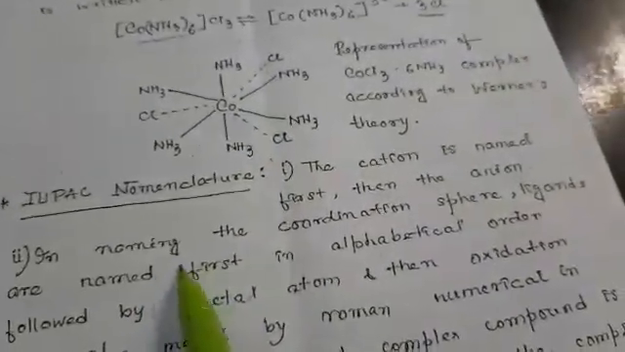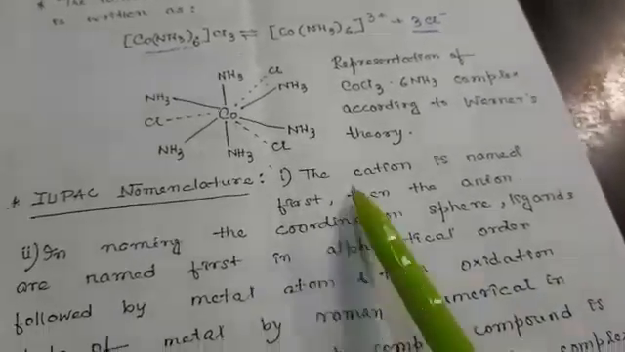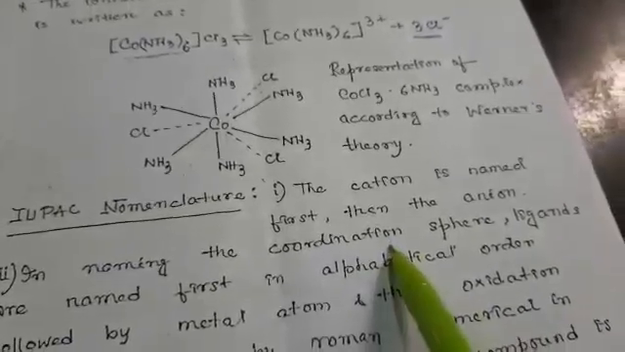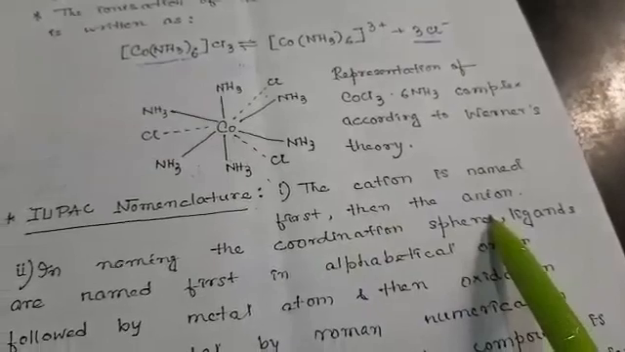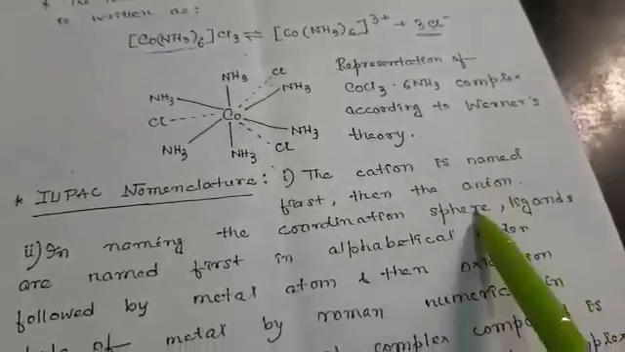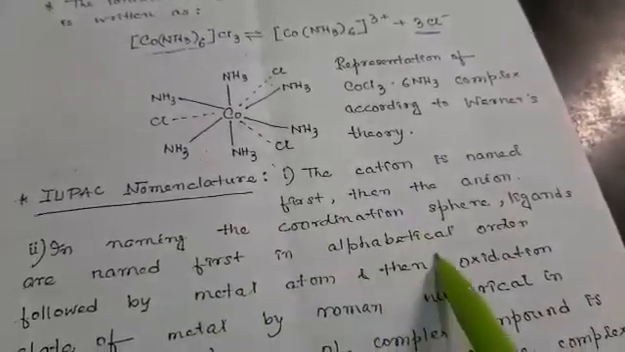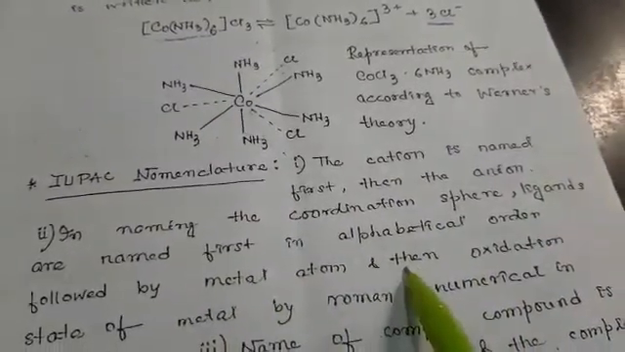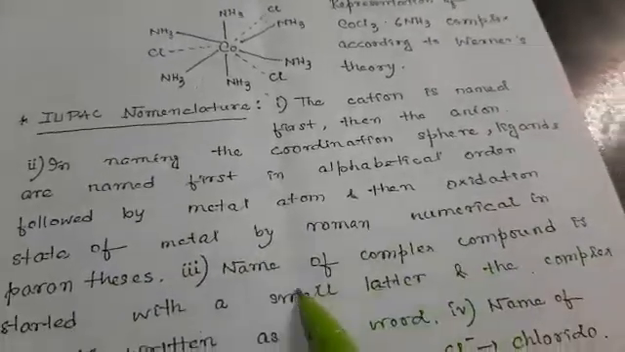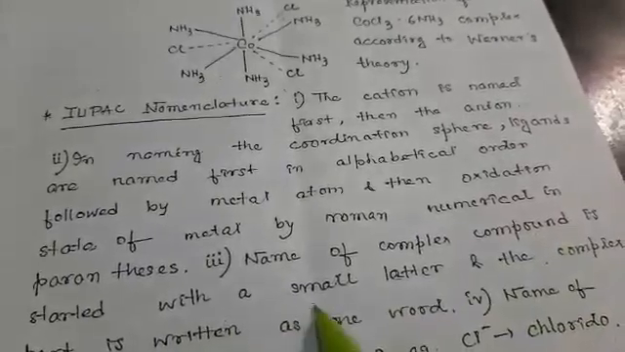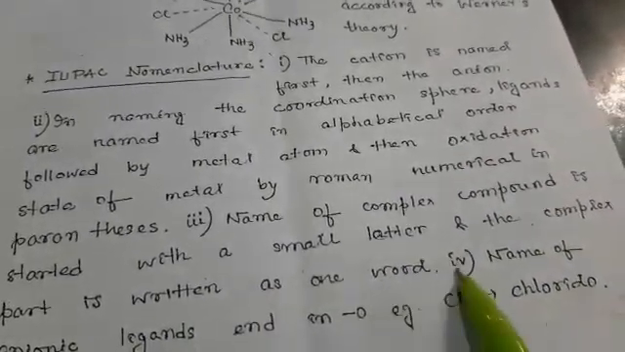Next is IUPAC nomenclature. How can we write the names of these complex compounds? There are a few rules to write the names of compounds. First, the cation is named first, then the anion. In naming the coordination sphere, ligands are named first in alphabetical order, followed by the metal atom, and then the oxidation state of the metal in Roman numerals. The name of a complex compound starts with a small letter, and the complex part is written as one word.